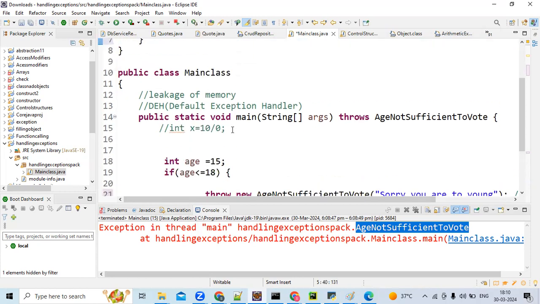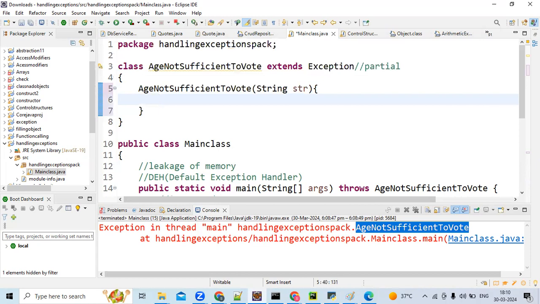Super of SVR, yes, we have to call the parent class from here. Okay, this is the process if you want to create a checked or unchecked exception. Super of SVR, that's it. Now after the class name, this error message will come.